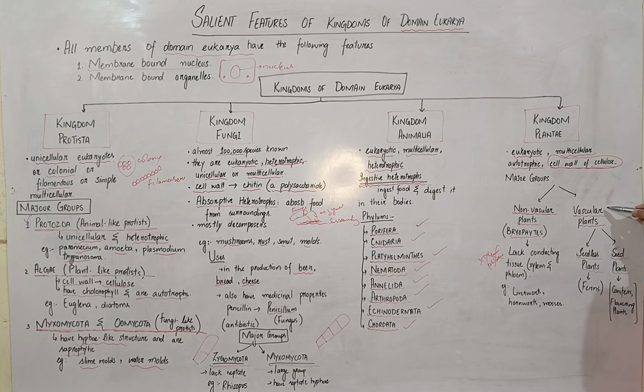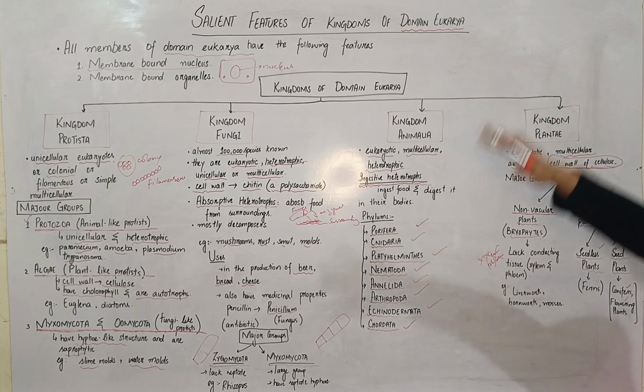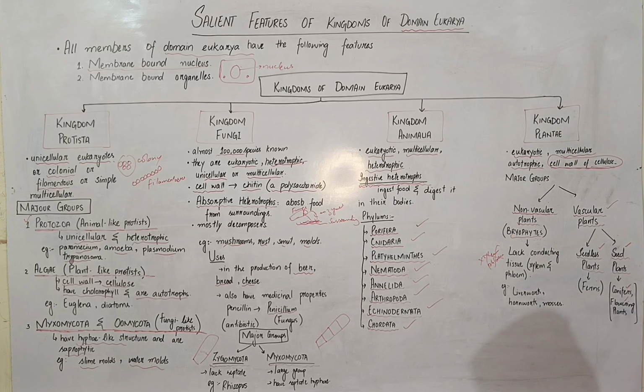And then there is another division, that is vascular plants. They are further of two types. Either they are seedless plants and they are known as ferns, or they can be seed plants, which are conifers and flowering plants. We usually see these types of plants around us, conifers and flowering plants. So this is an overview of all the four kingdoms that are part of domain Eukarya.